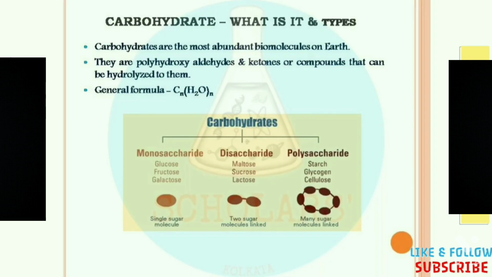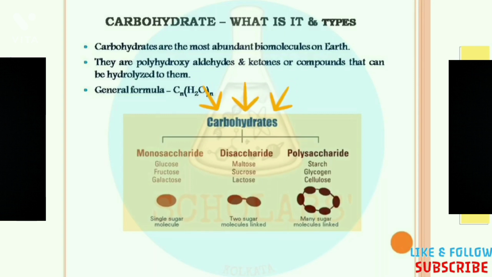Now let's discuss the types of carbohydrates. Carbohydrates have mainly three types: monosaccharide, disaccharide and polysaccharide. A monosaccharide is a carbohydrate that has only one single sugar molecule. Mono means single and saccharide means sugar molecule. As examples, we can take glucose, fructose and galactose.